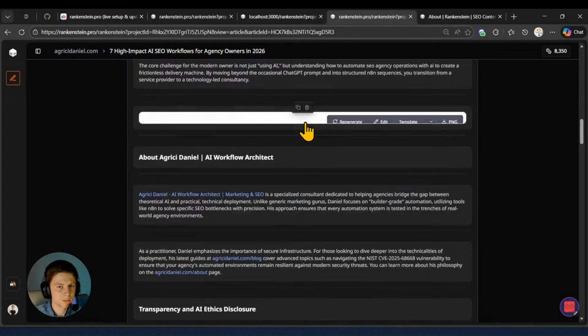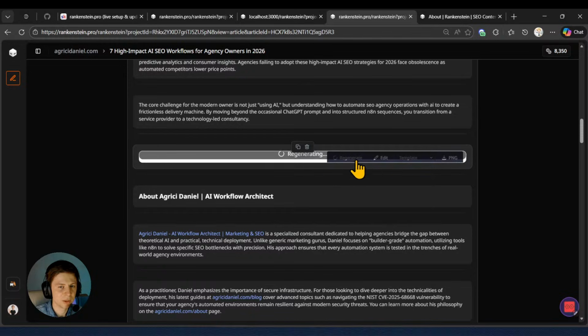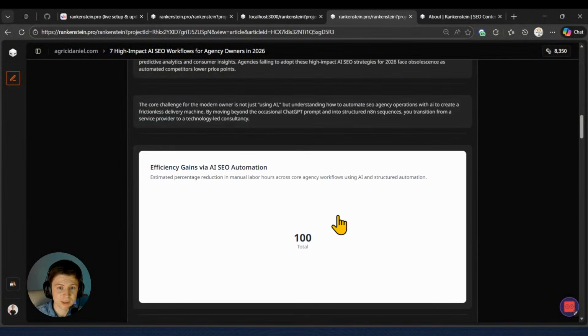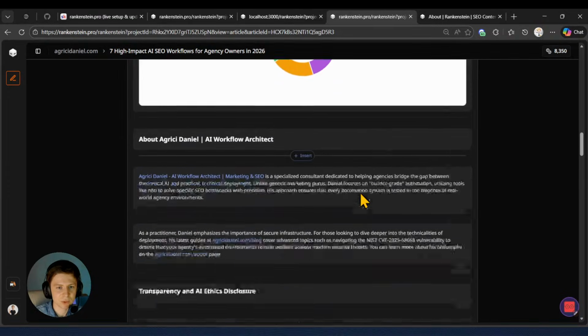Efficiency gains. Okay, the flow diagram has an error. I'm going to double check on that. Let me check maybe a different chart. I spotted already an error. So just not to lose this, I'll select this. Boom. Okay, this is nice. Look at this. Perfect. This is a good chart right there.